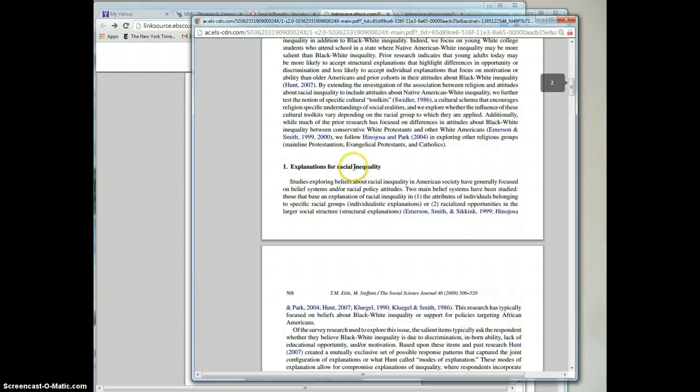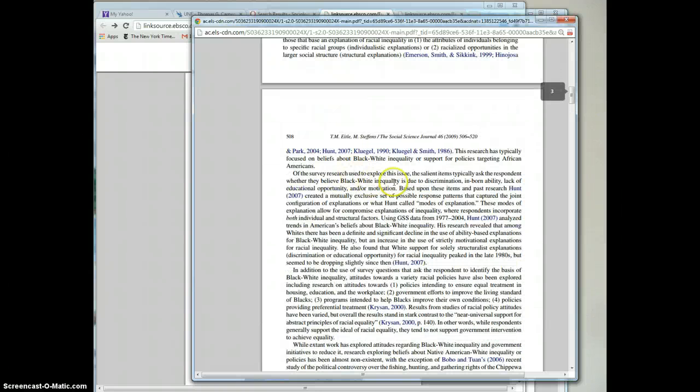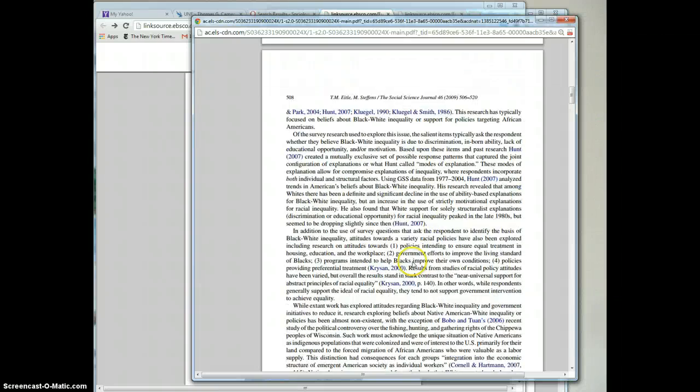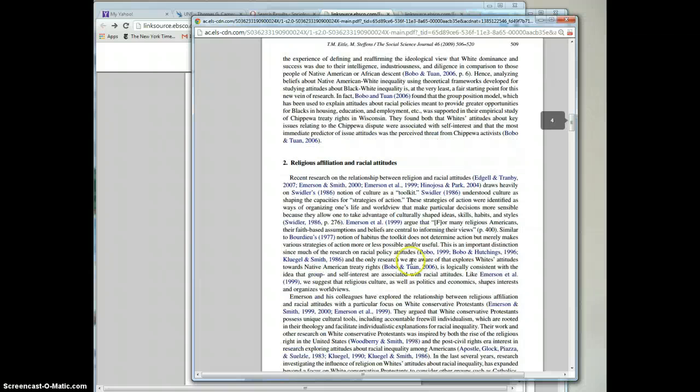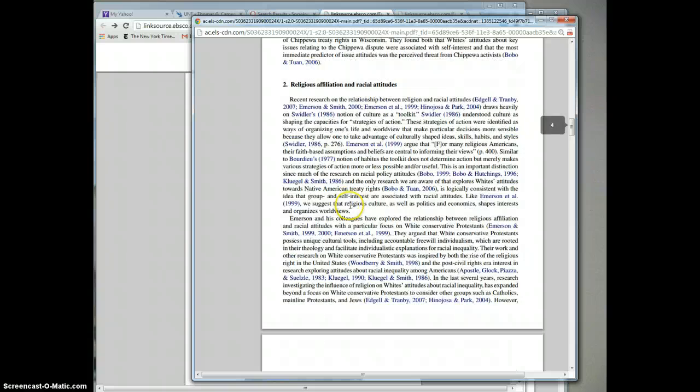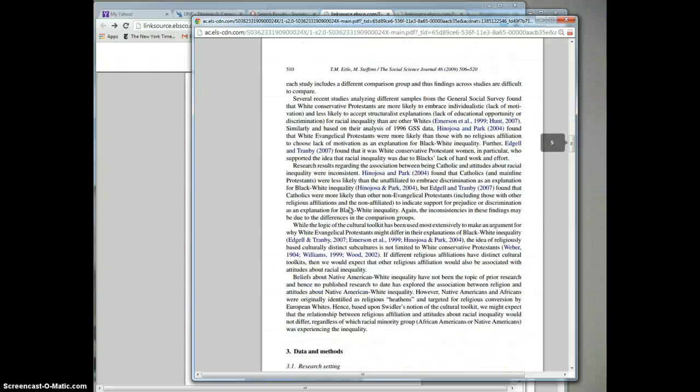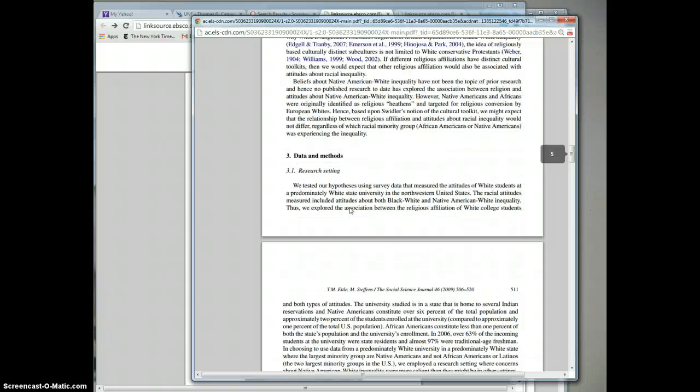This is one of their next themes. Explanations for racial inequality, the theme of how do people explain why we have racial inequality and the like. Religious affiliation and racial attitudes. Remember that from the last article. So we're still talking about, this is still their literature review, talking about what people are finding. All right, and then they get into their next section.